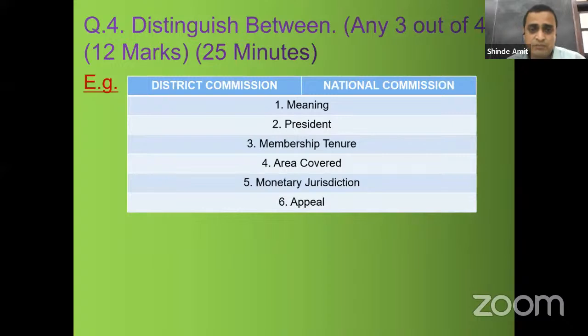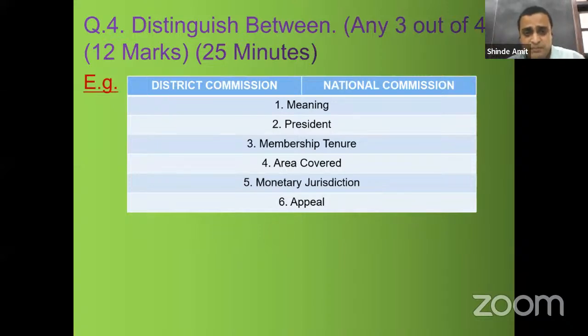Membership tenure, दोनों के लिए 5 years है. But the person who holds the chair, District Commission में his age should be 65 years. National Commission में कितना है? That you have to write. Area covered, that is area of jurisdiction. In District Commission, area covered, that is district level. National Commission, the entire nation.